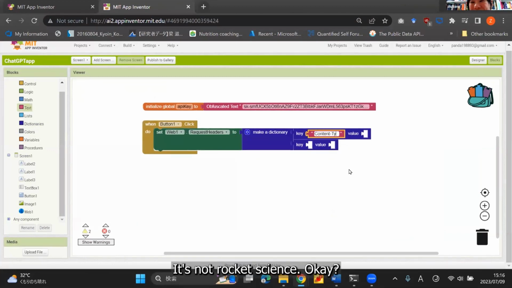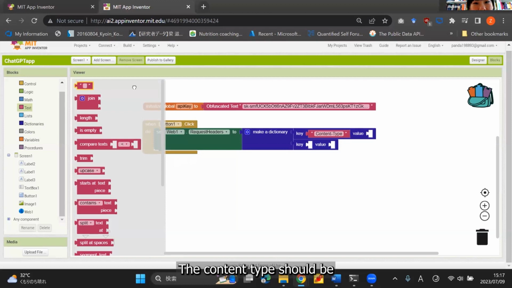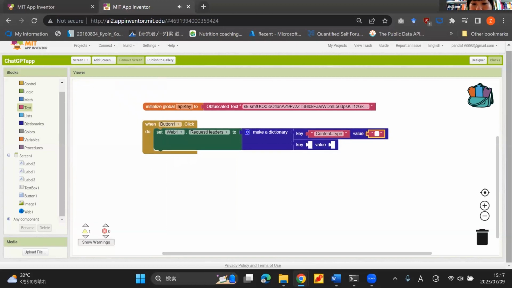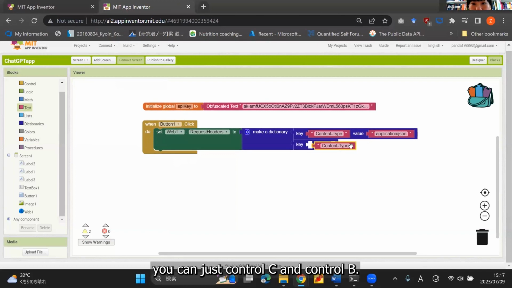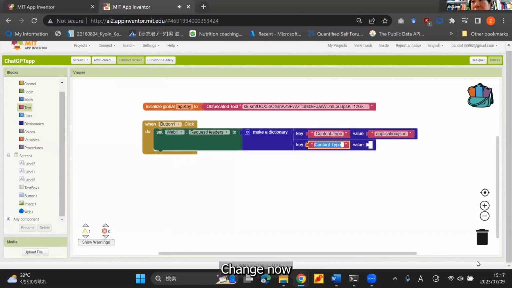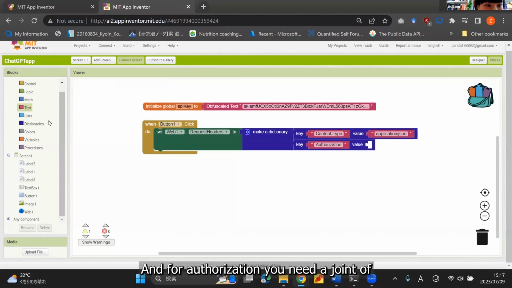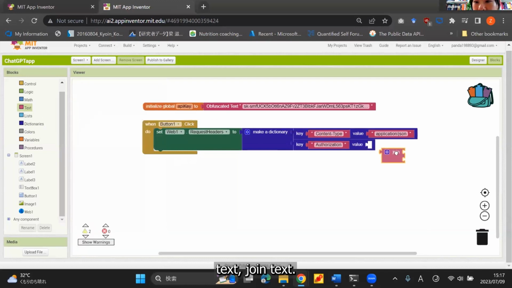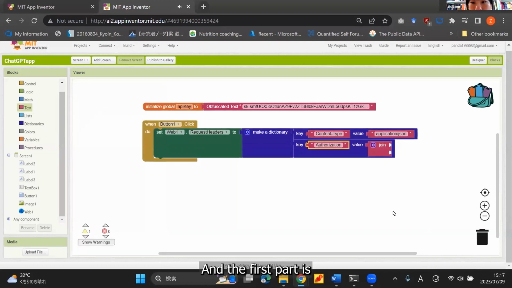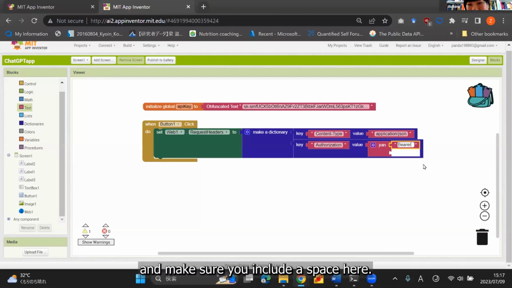It's not rocket science. You can get all this information in the API reference. The content type should be application/JSON. And then for the second pair, you can just Control-C and Control-V. I need a similar block here. The second pair is authorization. For authorization, you need a join text block. The first part is bearer. It's fixed. We just need to follow it. Bearer, and make sure you include a space here.